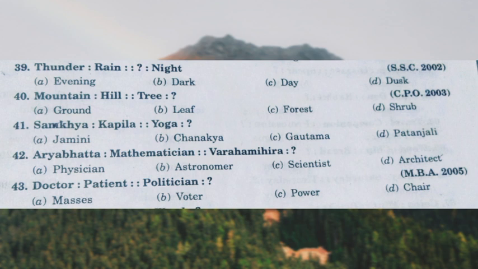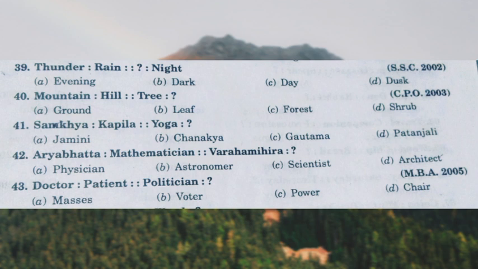And what event happens before the night? Options given: evening, dark, day, and dusk. Dusk is sunset. Day is usually sunlight time, and dark is night time, and evening is an event which comes prior to the night. So option A is the right one.